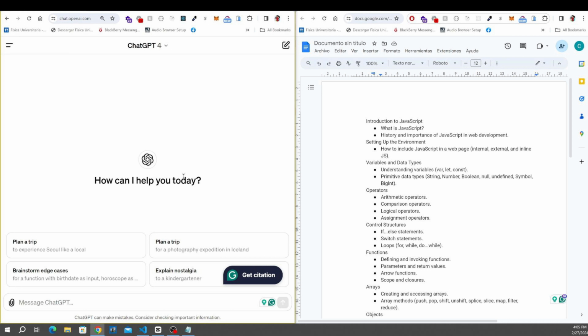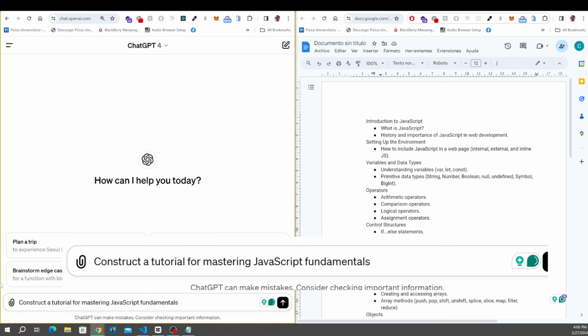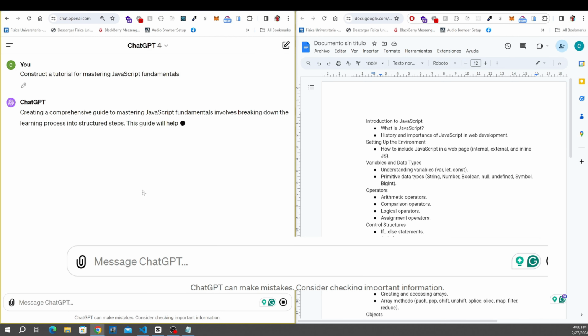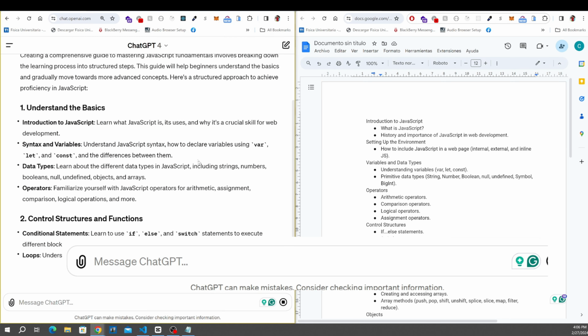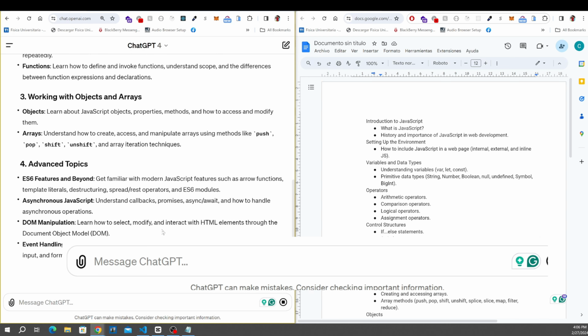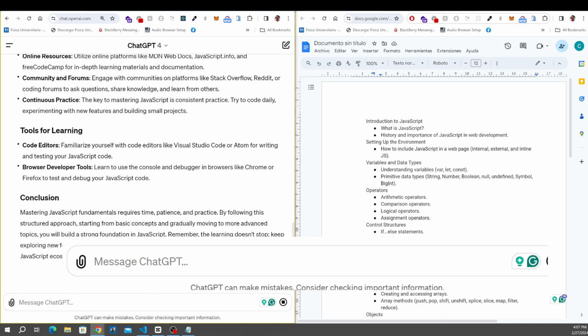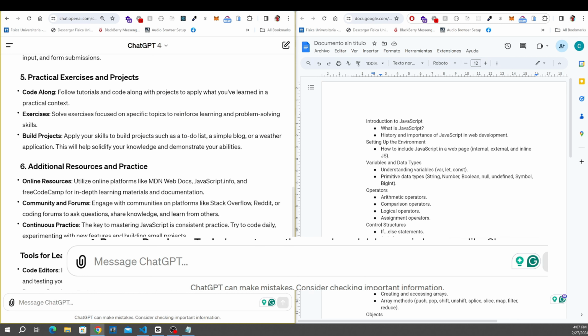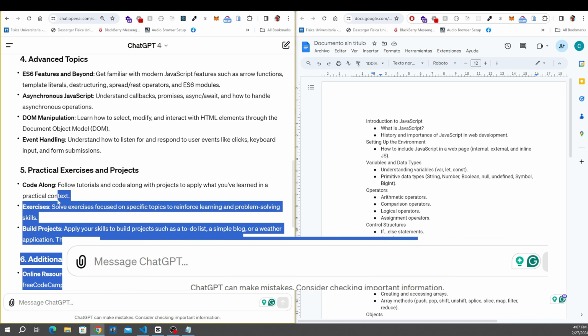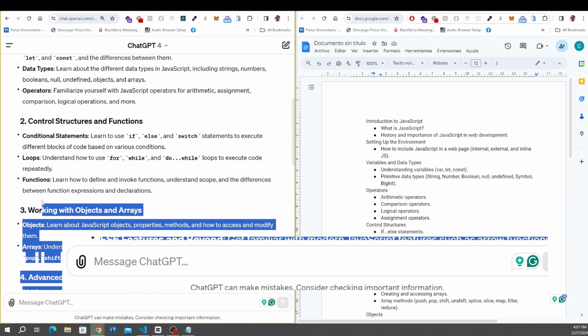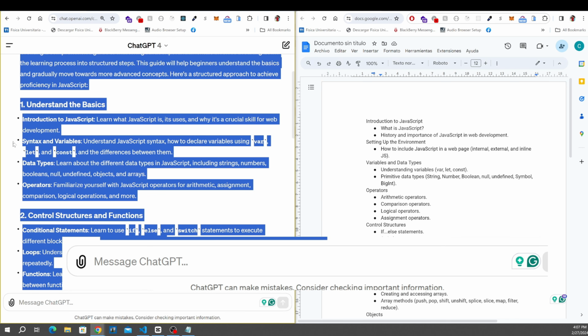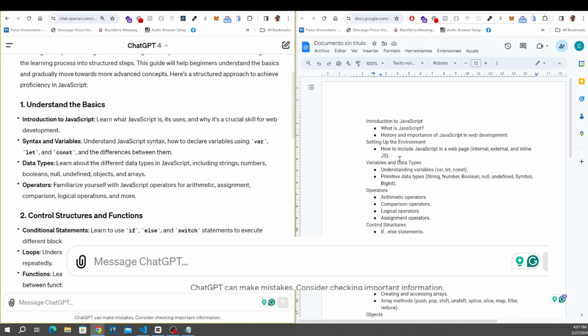Now I open a new chat because I wanted to do a quick demonstration and show you why the first line is so important. This time I just asked in the prompt to construct a tutorial for mastering JavaScript fundamentals. Now, as you can see, we have some fundamental topics, but we don't have as many topics as we did before. And the secret behind this lies in the prompt, and I'll tell you why.